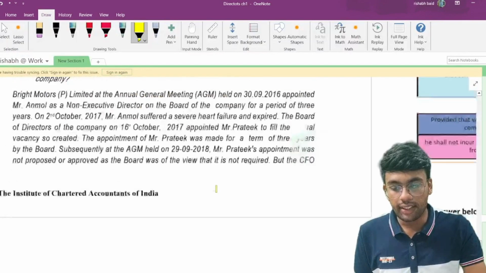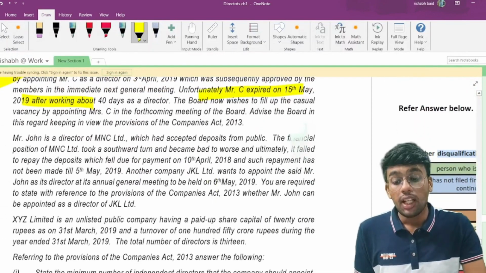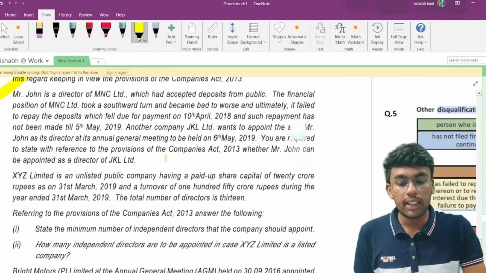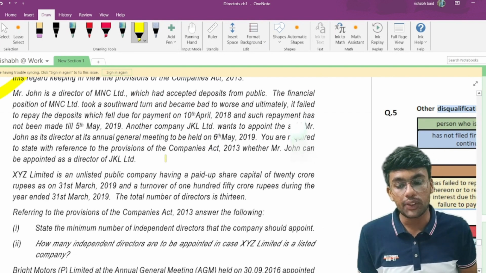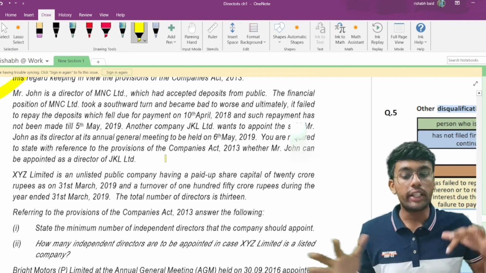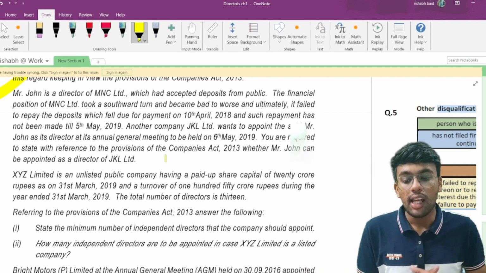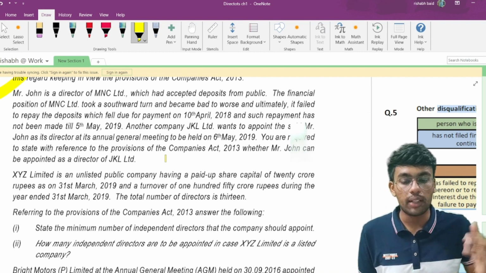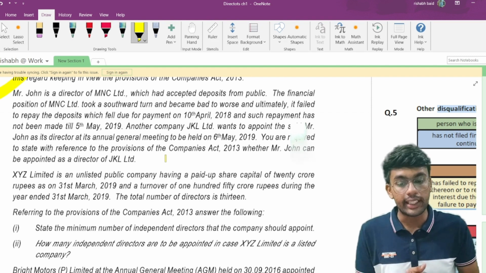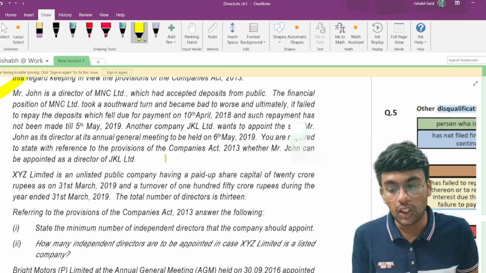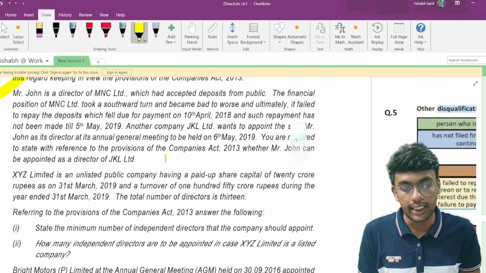Question number 5. Let us discuss. Mr. John is a director of MNC Limited, which has accepted deposits from the public. The financial position of MNC took a southward turn and went from bad to worse, and ultimately it failed to pay the deposits which fell due for repayment on 10th of April 2018. Such repayment has not been made till 5th of May 2019.